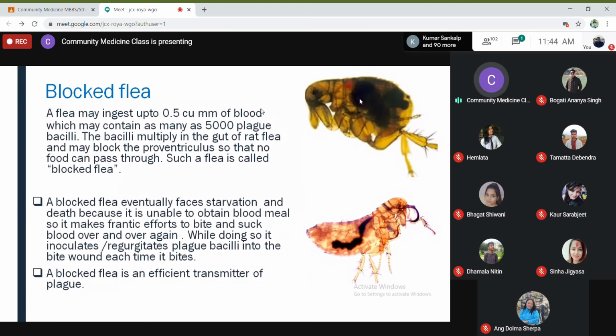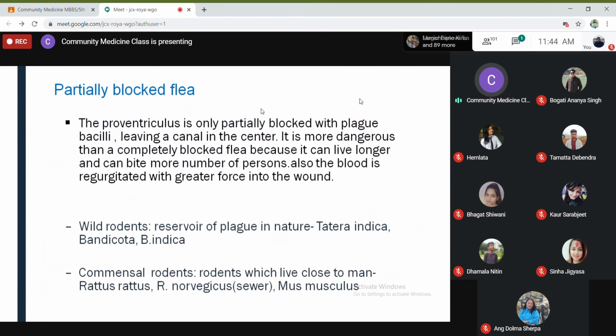So whoever it's biting, whether it's a rodent or a human being, all the bacilli present inside the body in the proventriculus get inoculated or regurgitated into the bite wound. So that is a blocked flea, and a blocked flea is an efficient transmitter of plague, because it bites several times. In that process, all the bacilli get inoculated into another rat or human being.